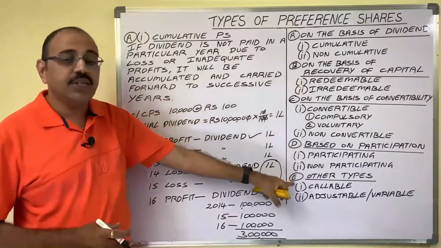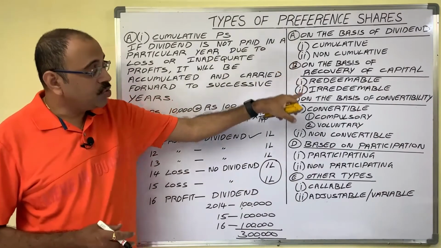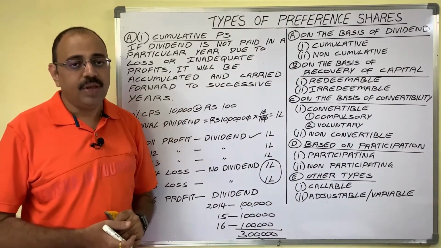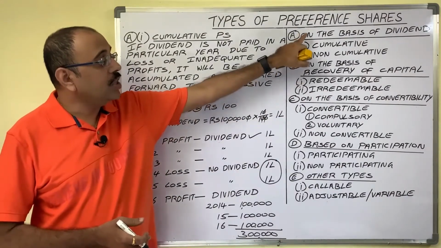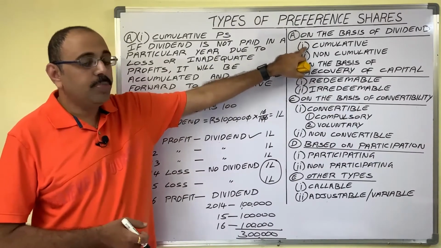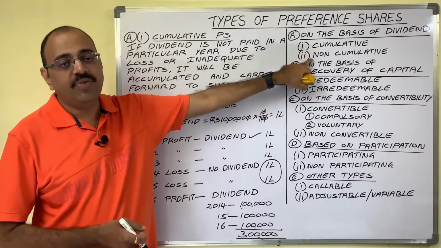The types of preference shares. Which share the company is going to issue, the company mentions on the share document. Now the first one is on the basis of dividend. Preference shares are of two types: cumulative preference share and non-cumulative preference share.